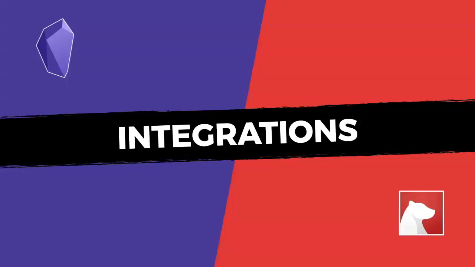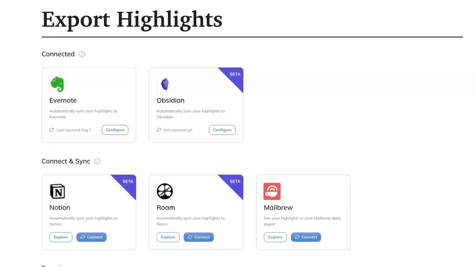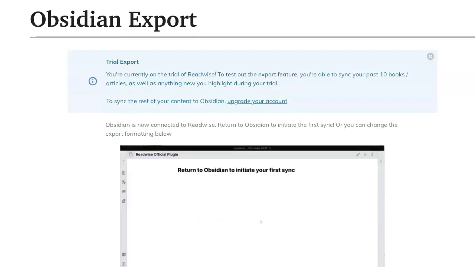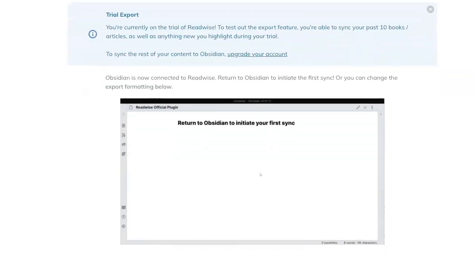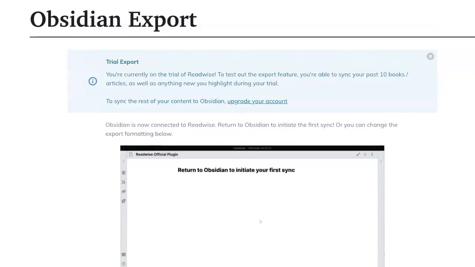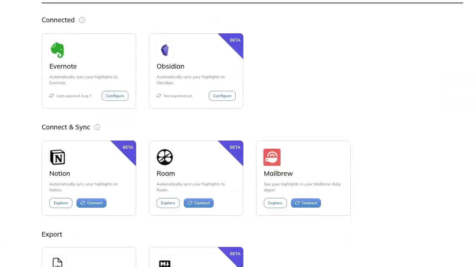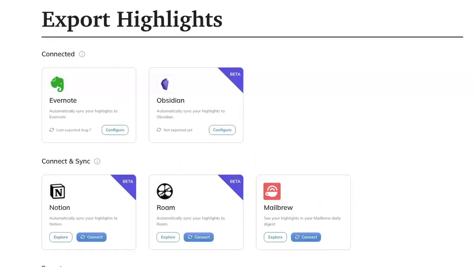But by the time I'm recording this, there is just a new feature that has been released by Readwise, which actually allows you right now to export your notes. For example, if you're reading on Kindle, you can directly export them into Obsidian. You can check that out simply on Readwise. When it comes to Bear, if you're using Readwise, there is no way to automatically export your highlights, and you have to do this manually, which is not that convenient.